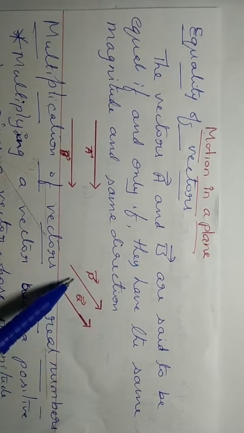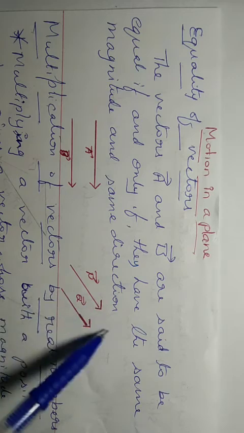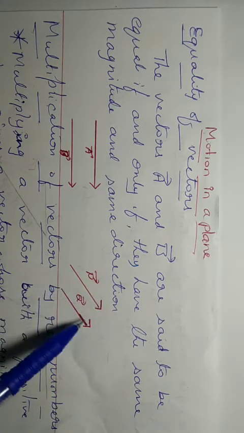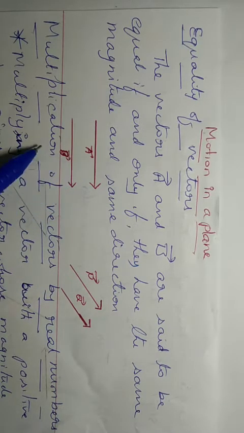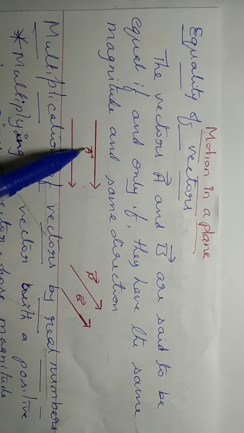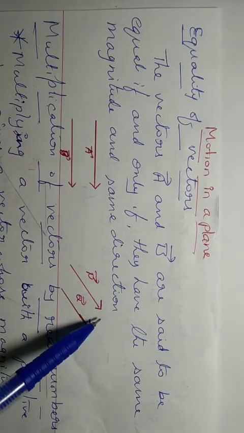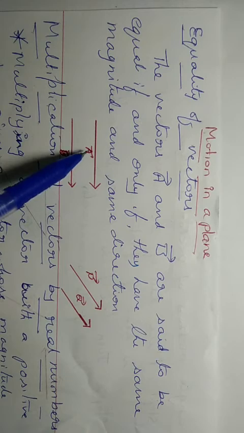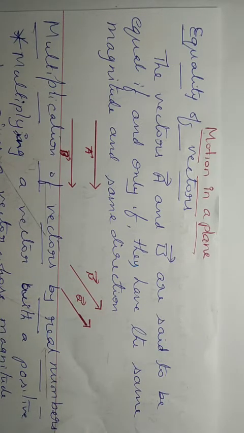See another example, P and Q. There also both the vectors are showing the same direction and have the same length, or same magnitude. So we can say P and Q are equal vectors, but A and P are not equal vectors. Even though they have the same magnitude, they don't have the same direction. Here A and B are equal vectors, P and Q are equal vectors.